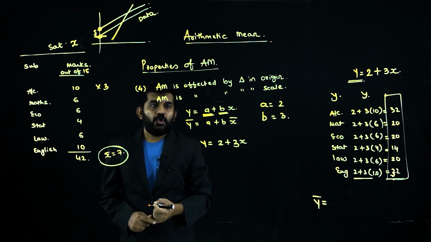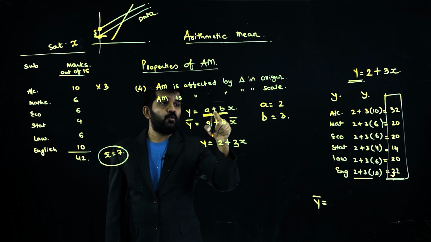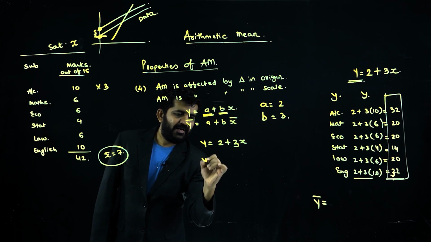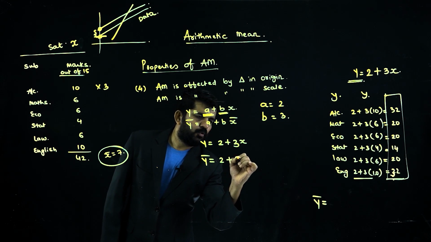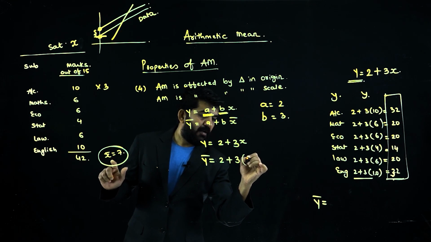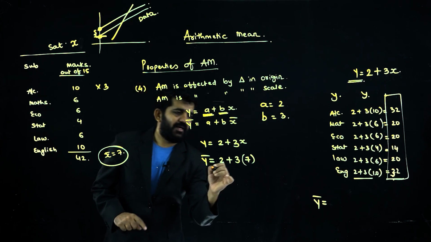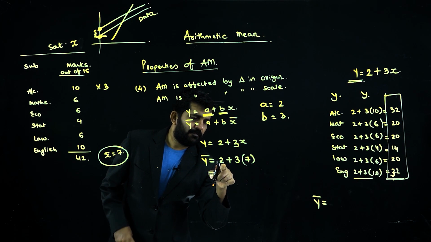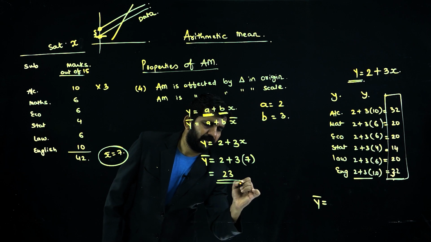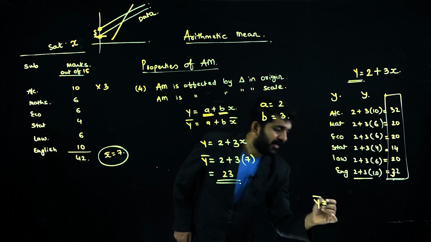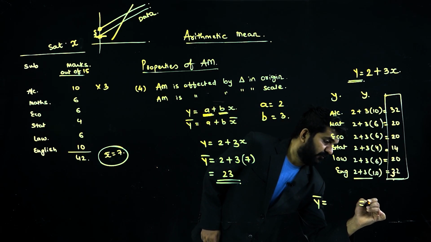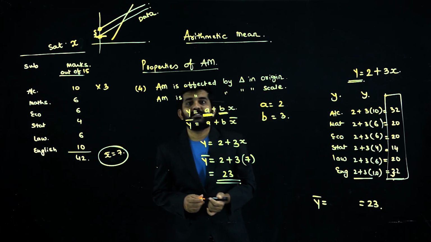So if y is equal to 2 plus 3x, then y bar will be equal to 2 plus 3 x bar. What was x bar? 7. 7 3s are 21 plus 2, 23. Believe me, y bar of this will be 23.